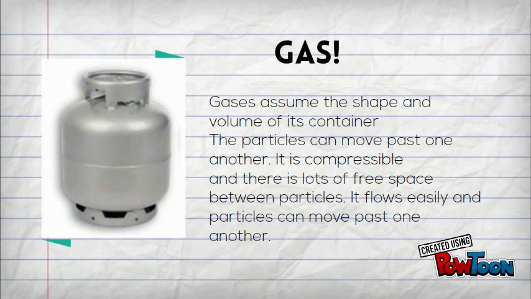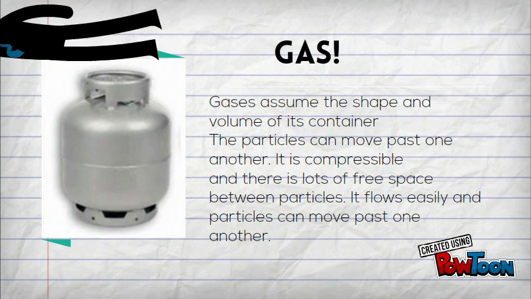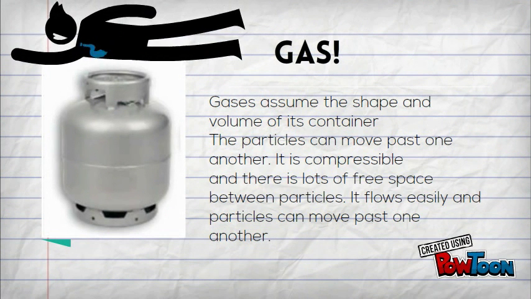Gas. Gases assume the shape and volume of its container. The particles can move past one another. It is compressible, and there is lots of free space between the particles. It flows easily, and particles can move past one another.